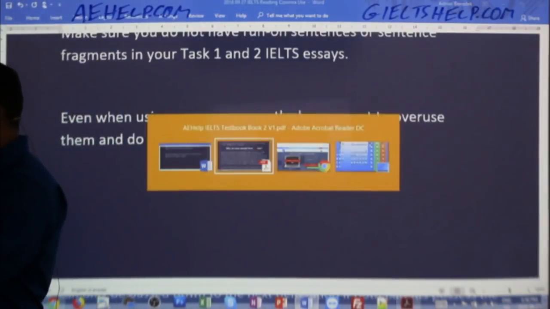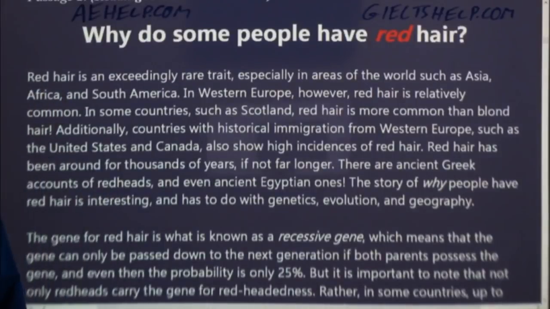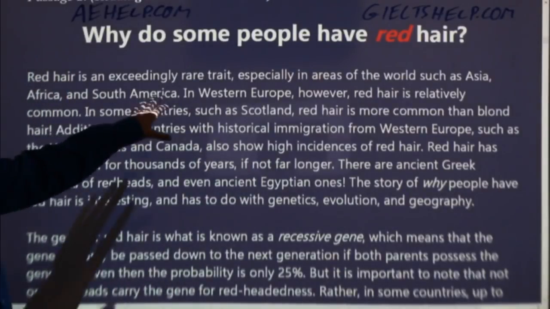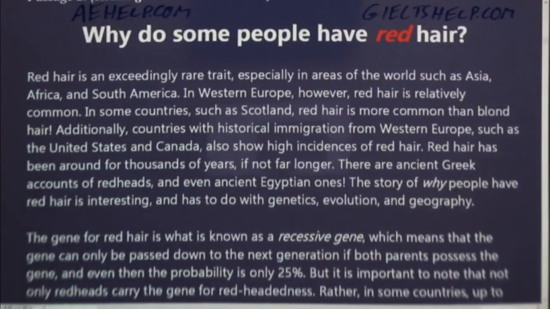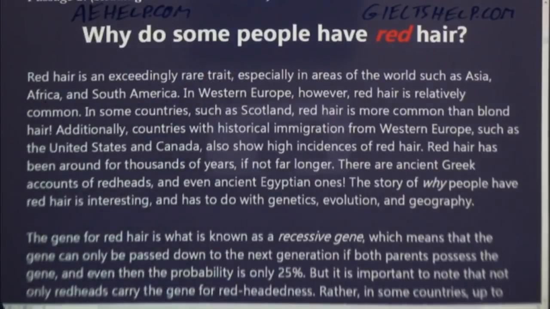So let's take a quick peek at this passage here. Just read with me a little bit. Let's focus on understanding what we're reading, but also focus on how these commas are being used by this author. So, why do some people have red hair? Let's read this first paragraph together, nice and loud.